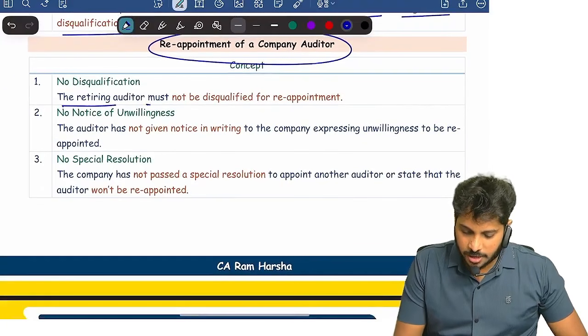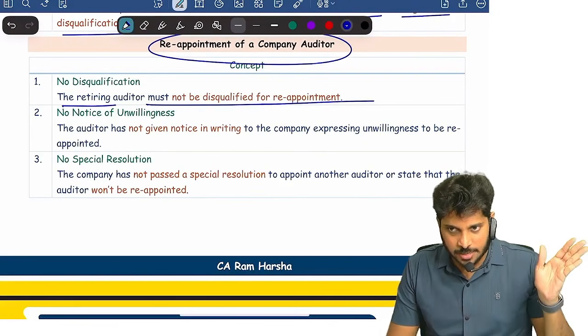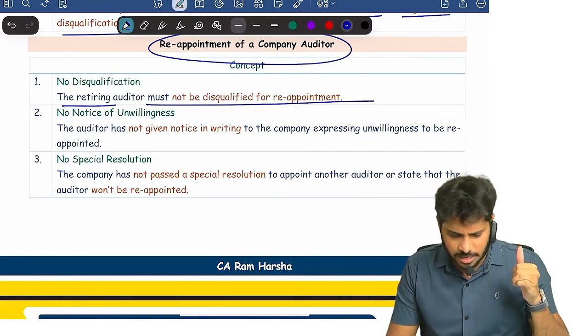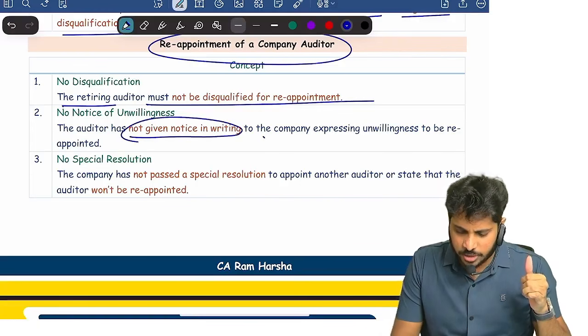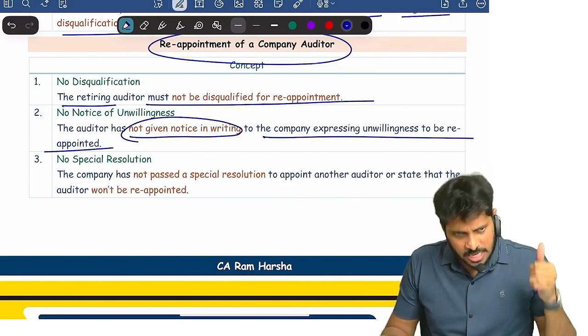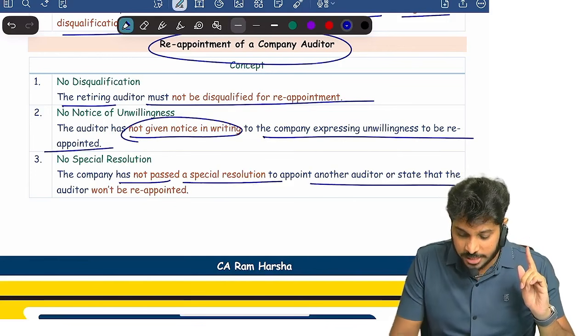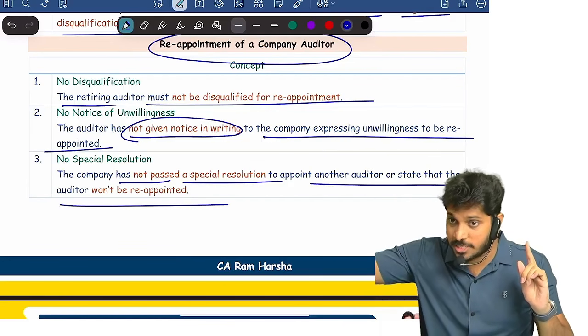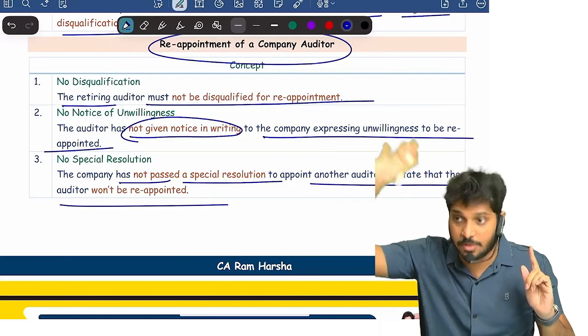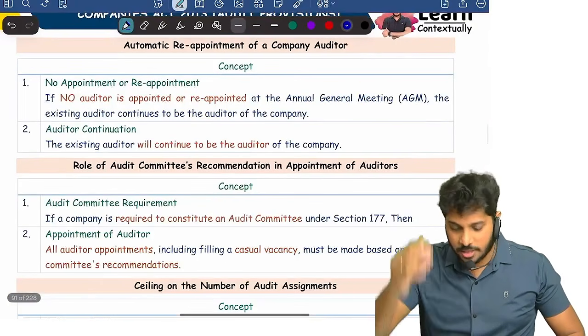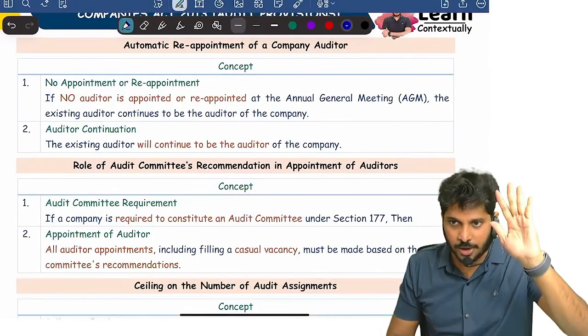Next, the retiring auditor, reappointment of the company auditor. The retiring auditor must not be disqualified. Can I reappoint the same auditor? Yes, if he is not disqualified, you can reappoint him. The auditor has not given a notice in writing that he is not willing. He is willing. Okay, then the company has not passed a special resolution to appoint some other auditor. Like there is no special resolution passed in the company that somebody else will be appointed, or in all these cases the auditor will be reappointed.